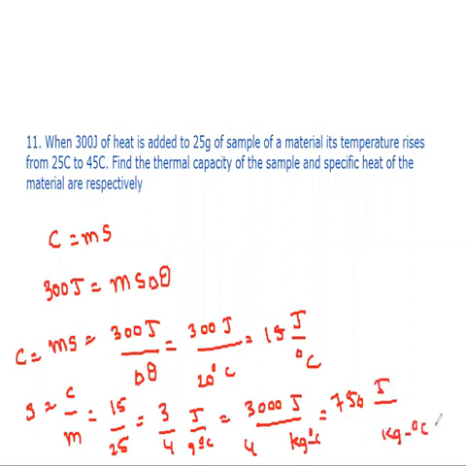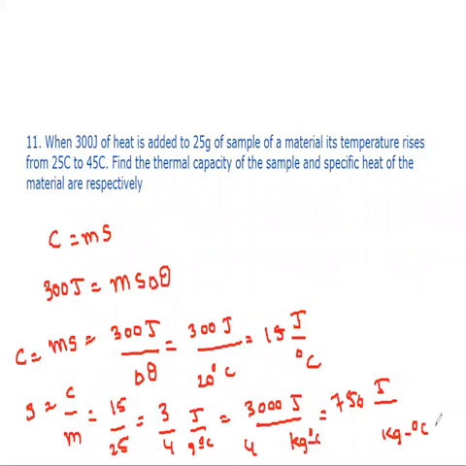kg degree Celsius. See here, when some amount of heat energy is added, then the rise in temperature is given for the given mass of the substance. Then they are asking us to calculate thermal capacity and specific heat. Thermal capacity is nothing but Ms, and the equation for the amount of heat energy is Ms delta theta.